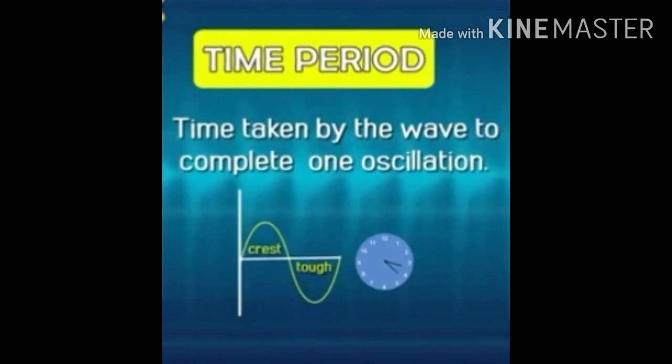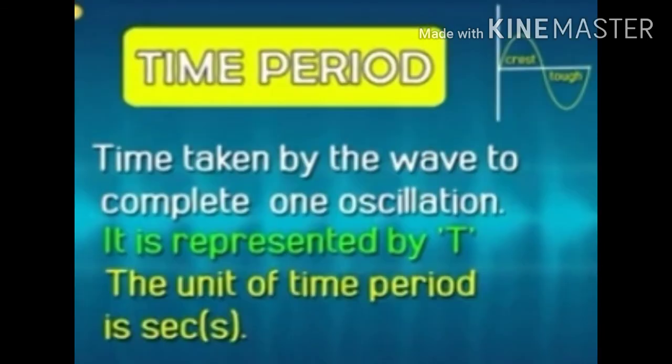It is represented by the capital letter T, and its SI unit is the second, written as small s.